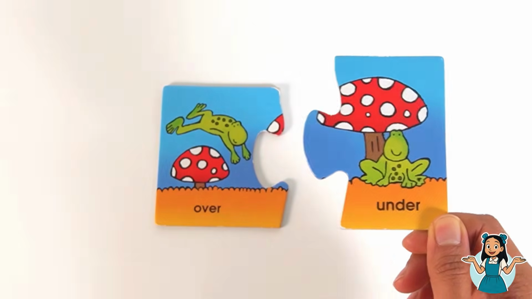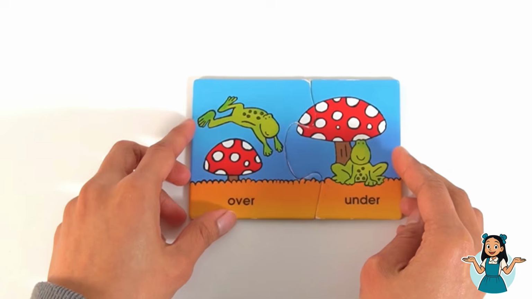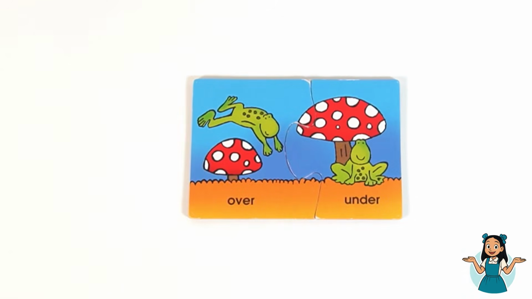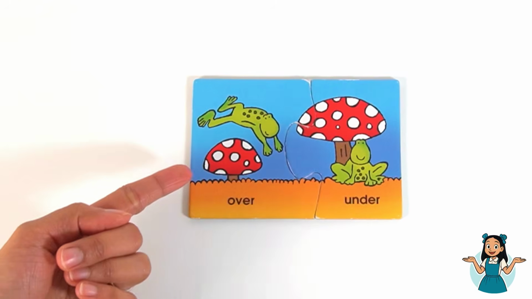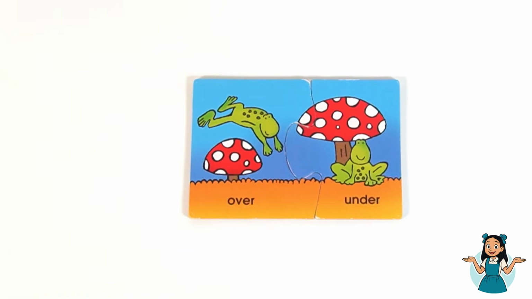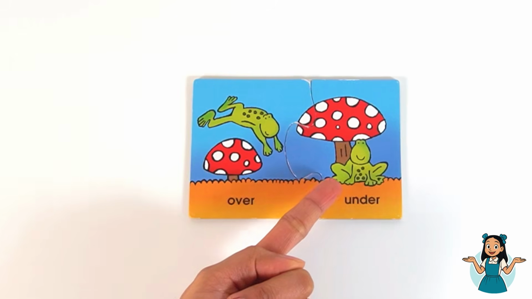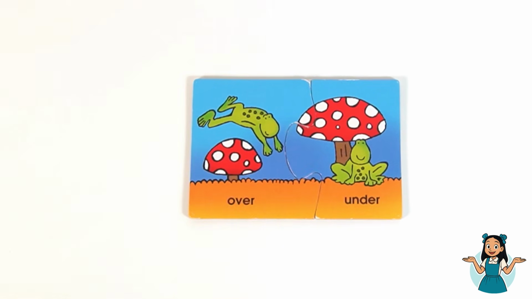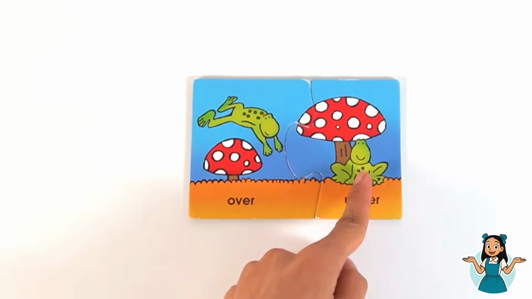Over. The opposite of over is under. Over, under. The frog jumped over the mushroom, and the frog is resting under the mushroom. Over, under. Now let's see all of the opposite words.